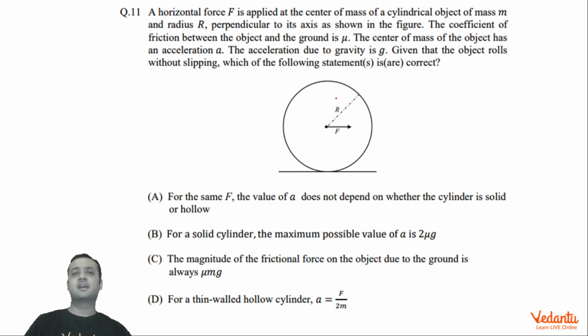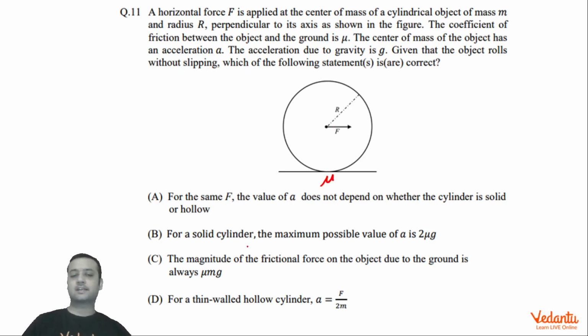There's a cylinder. As of now, it is not being told in the question data whether it's a solid or a hollow cylinder. There's a force F acting at the center in the horizontal direction, as you can see. The radius is r and mass is m. The coefficient of friction on the ground is mu, and there is no slipping at the bottom surface.